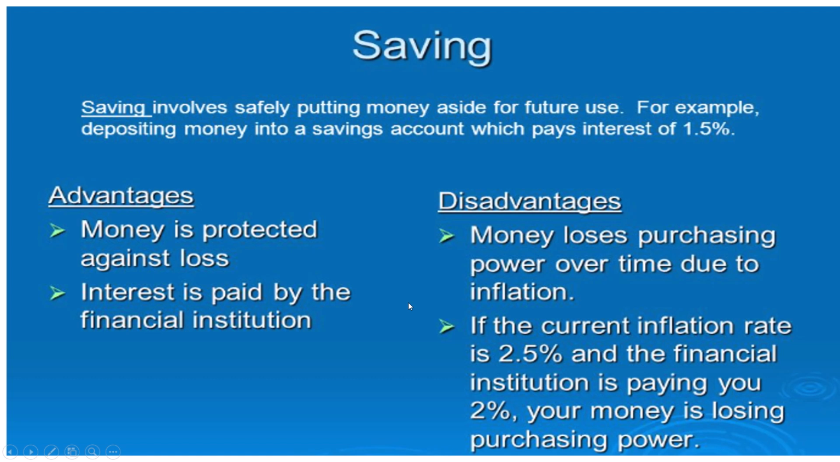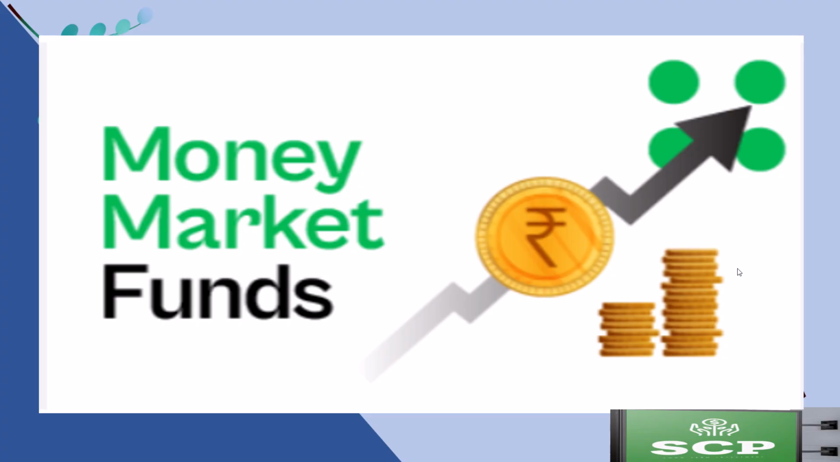Savings will have advantages and disadvantages. The first advantage is that the money is protected against loss. And the main disadvantage is that money loses purchasing power over time due to inflation. In these cases, the investor can opt for money market mutual funds.